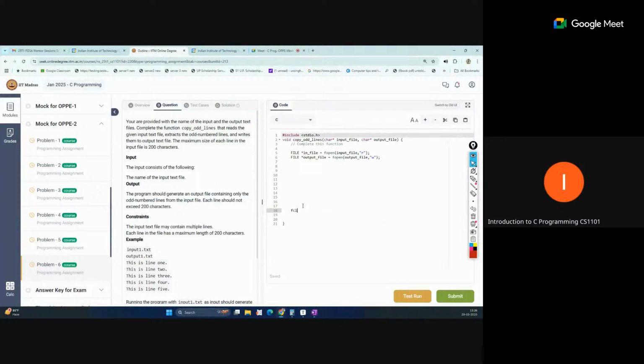So fclose is also very important: fclose in file, fclose out file.